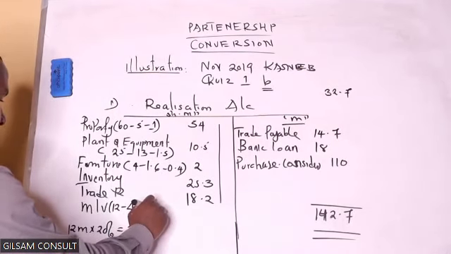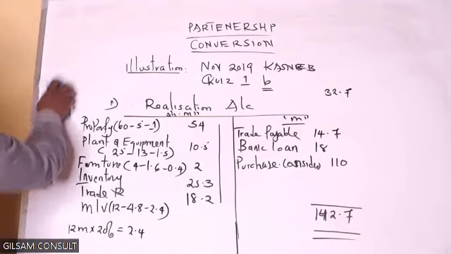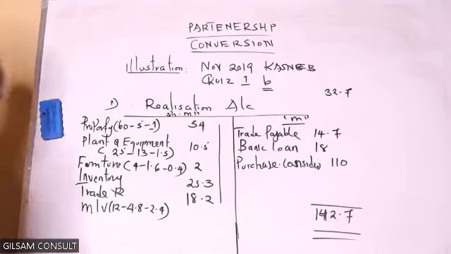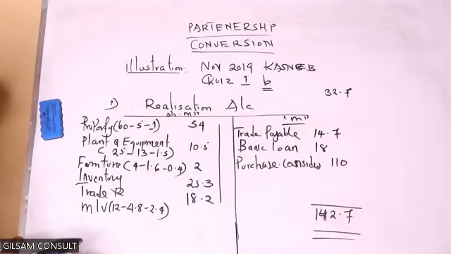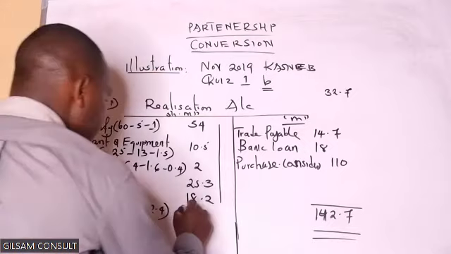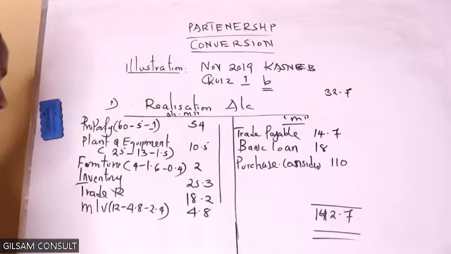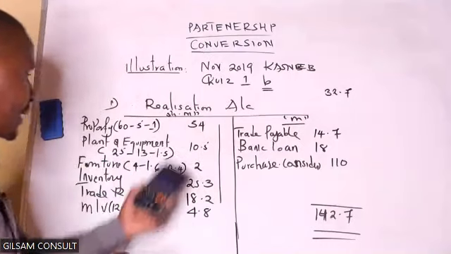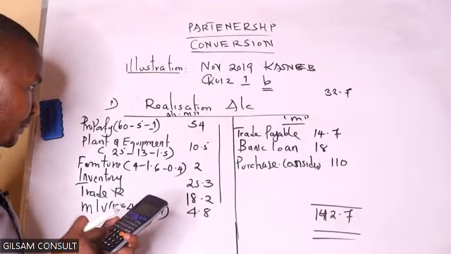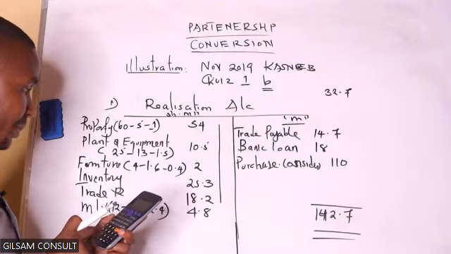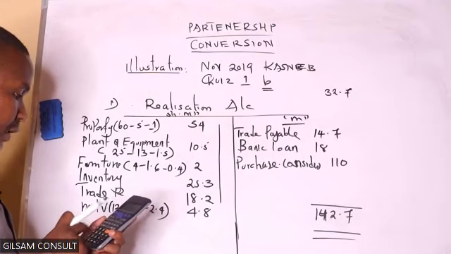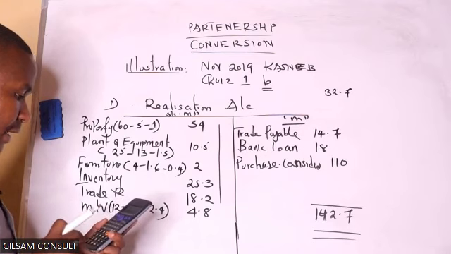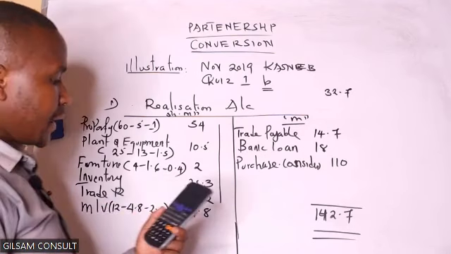That is the depreciation charge for the year. So here I will subtract 2.4 so that I get the net book value of motor vehicle. So previously, this one was 110: 54 plus 10.5 plus 2 plus 25.3 plus 18.2 plus 4.8.